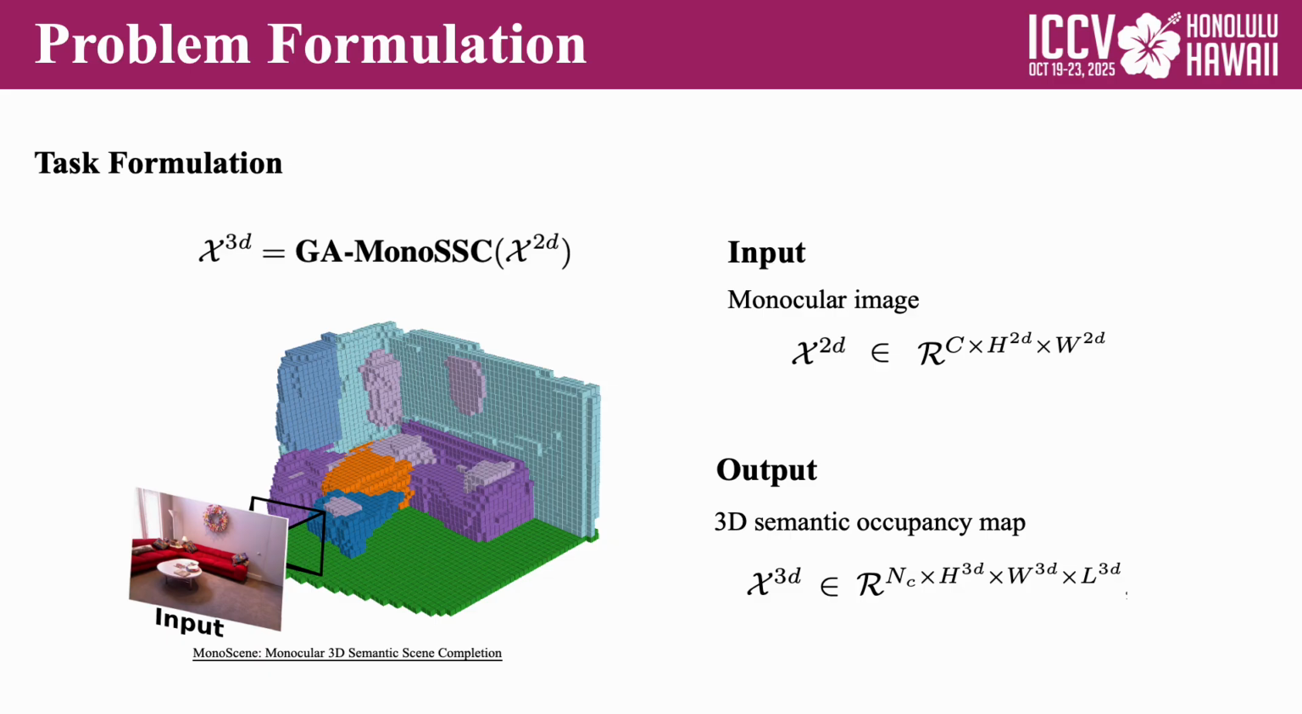In this task, we aim to reconstruct a complete 3D semantic occupancy map from just a single image. This is called Monocular Semantic Scene Completion. It's useful for many downstream applications, such as robotics, AR, and autonomous driving.